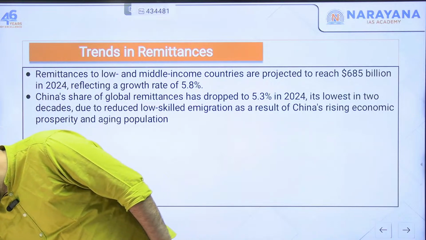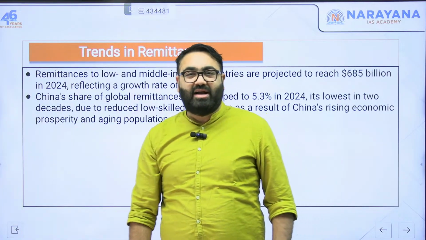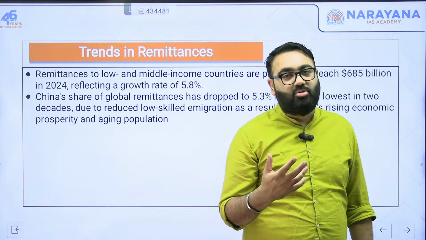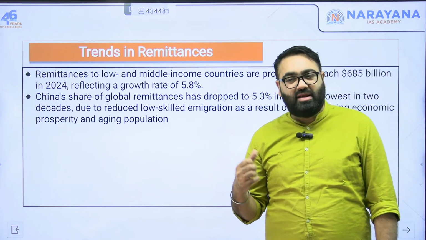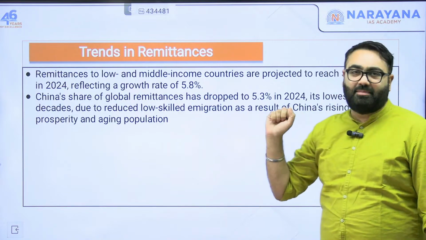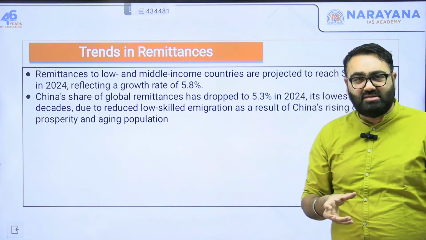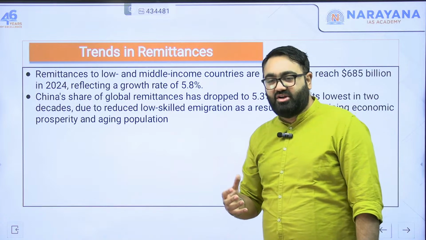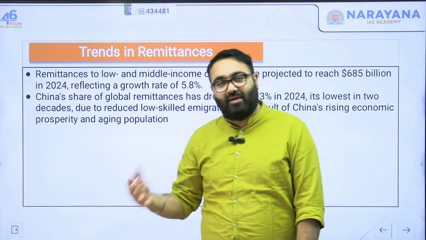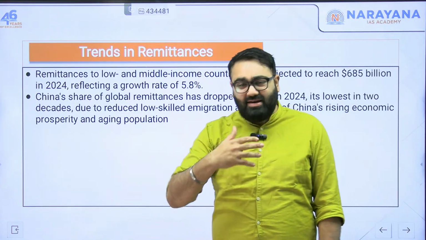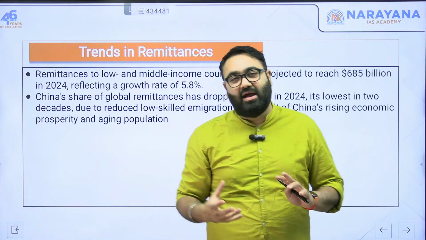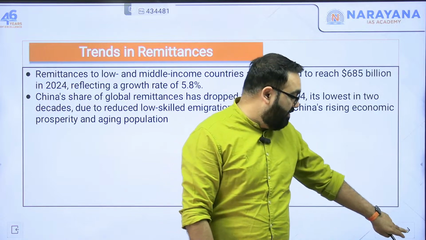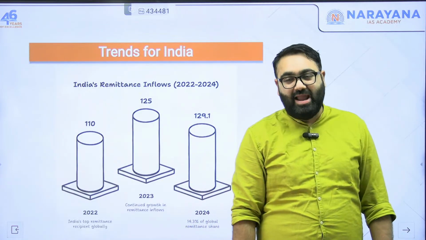Usually it is the younger people's play. They go outside, take up jobs, and take more risks so that they can earn more and send it back to their family. That usually does not happen with an aging population. So these are two important factors that can lead to declining remittances. Again, one positive, because you might have job opportunities within the country, and one negative, that your labor supplier or talent supplier tag may not be that strong anymore.